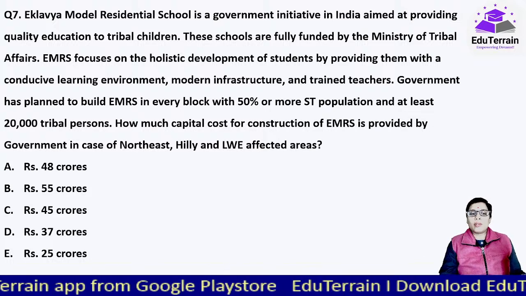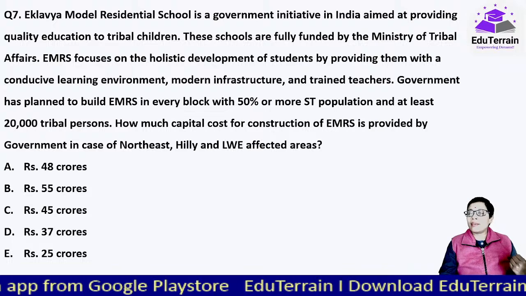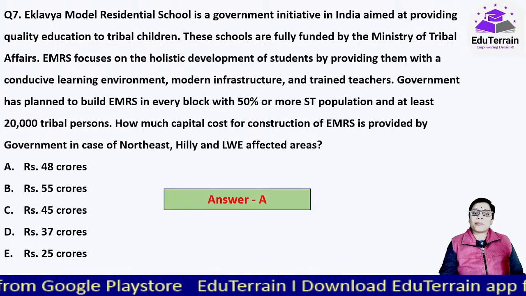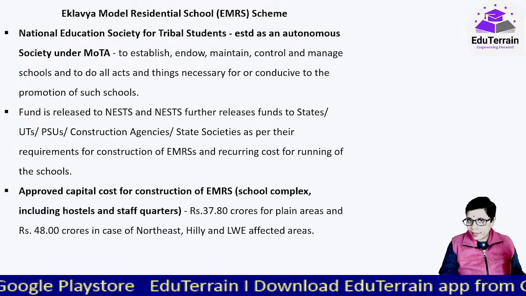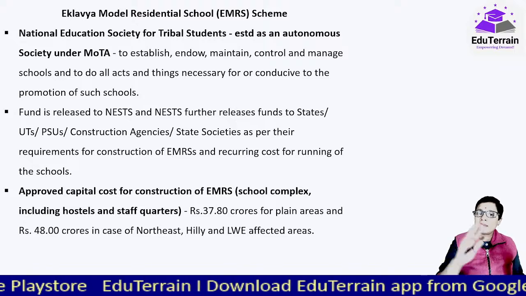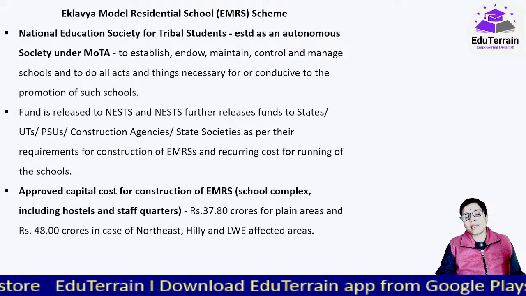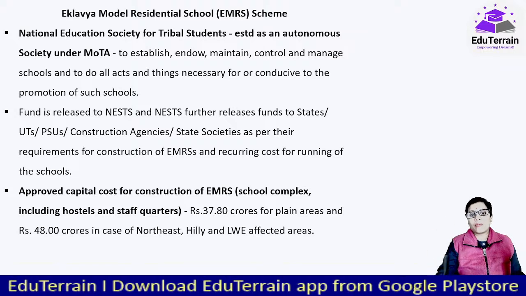Okay, so for regular schools in regular areas, that is 37.8 crores, that is for plain areas. Whereas for northeast hilly and LW areas it is 48 crores. Others I have already given here.